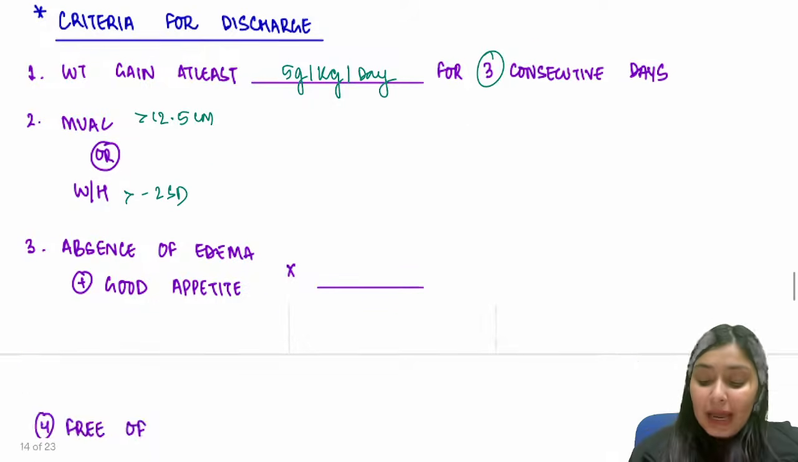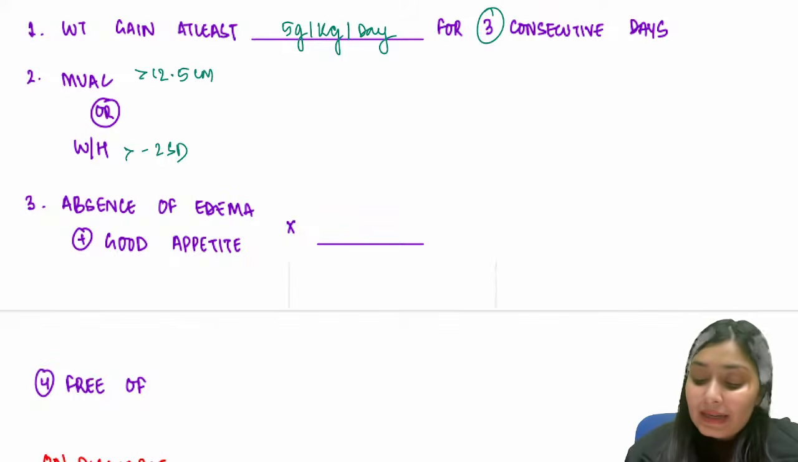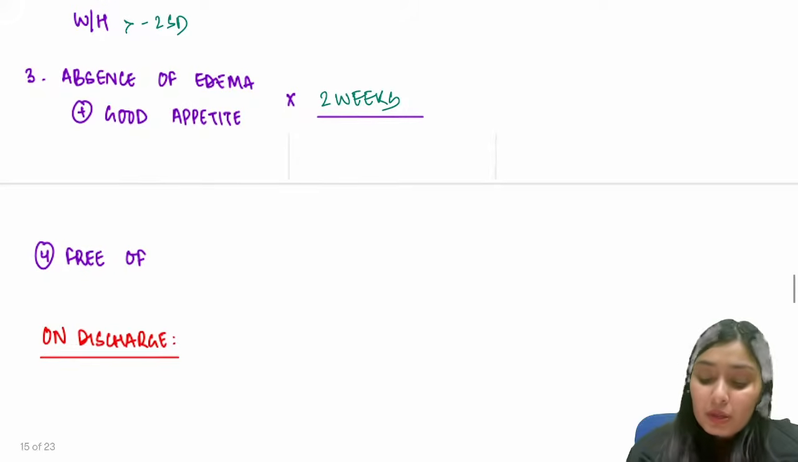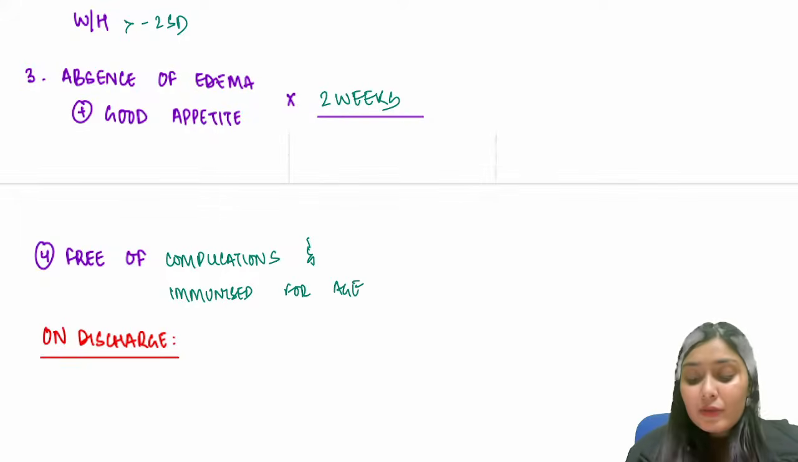Thirdly, this child should not have edema. There should be absence of edema and good appetite for at least 2 weeks. At least 2 weeks. And lastly, there should be no complication. This child should be free from complications and receive the appropriate vaccine. So immunized for age. So these are the discharge criteria.